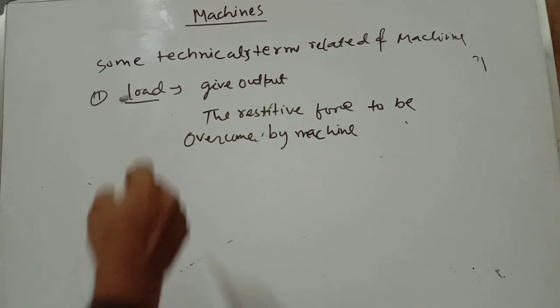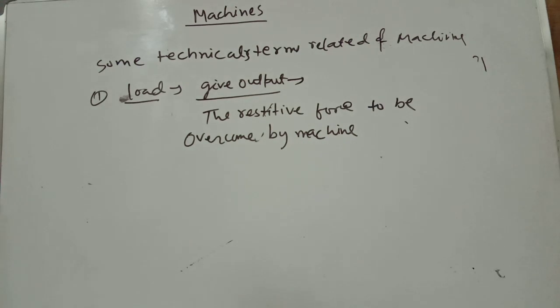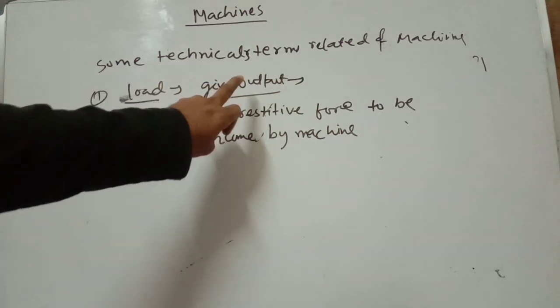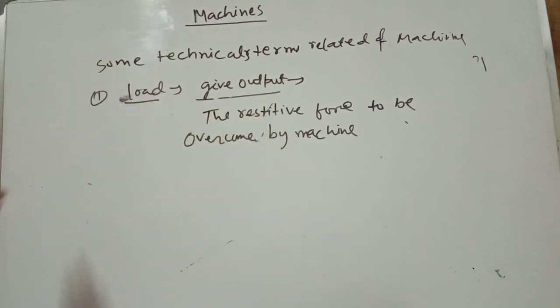This is the load. Load means you are getting some output, and this output is the resistive force overcome by the machine.